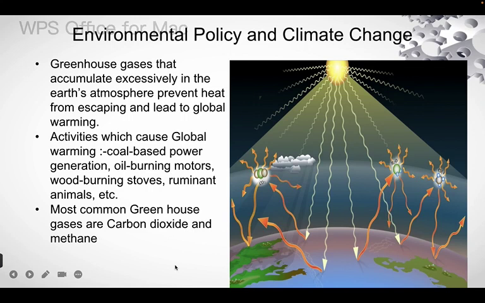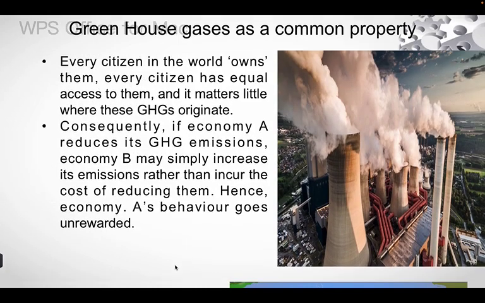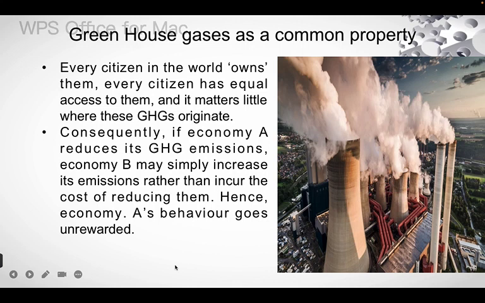One is coal based power generation, oil burning motors, wood burning stoves, ruminant animals, etc. The most common greenhouse gases are carbon dioxide and methane. Next is greenhouse gases as a common property.